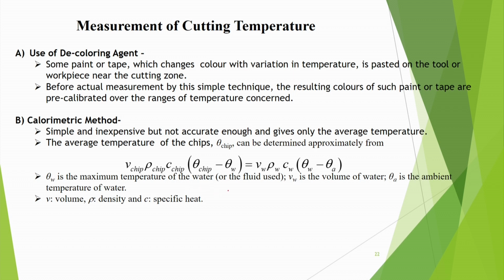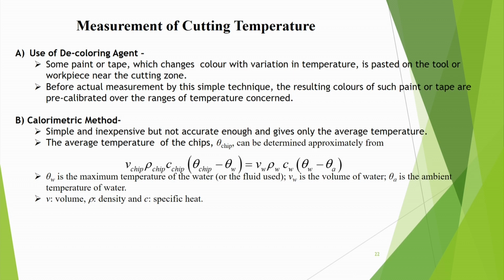So, water temperature rises how much? That means the chip has given heat according to theta chip minus theta W. Suppose the chip temperature was 300 degrees centigrade, and after that the water has become 200 degrees centigrade, then there is a 100 degree temperature difference, so this much heat is lost.